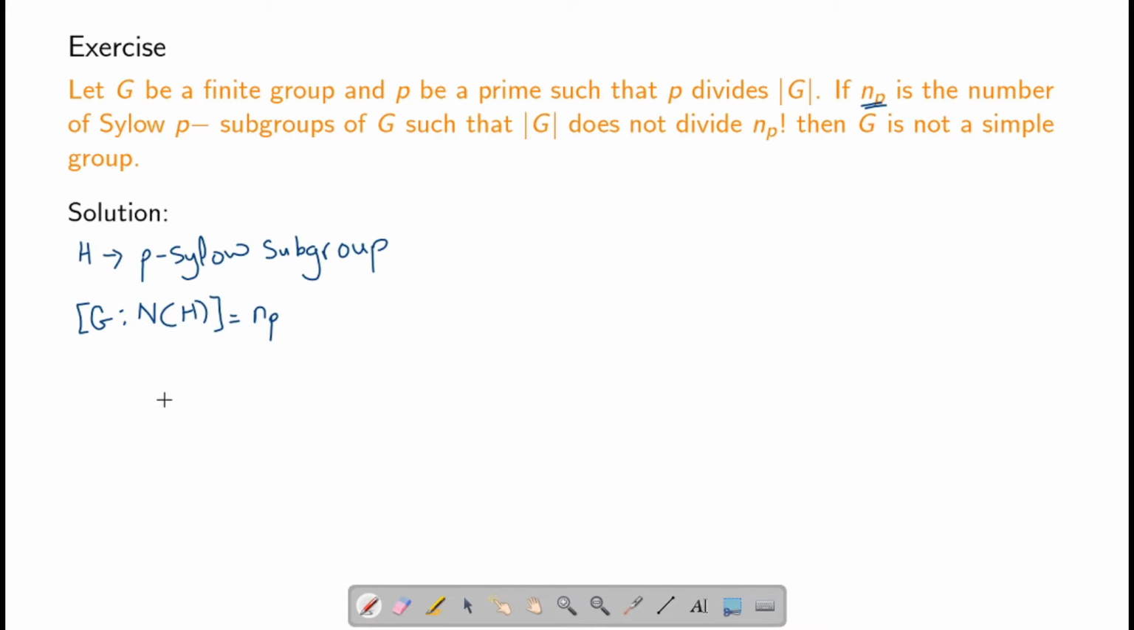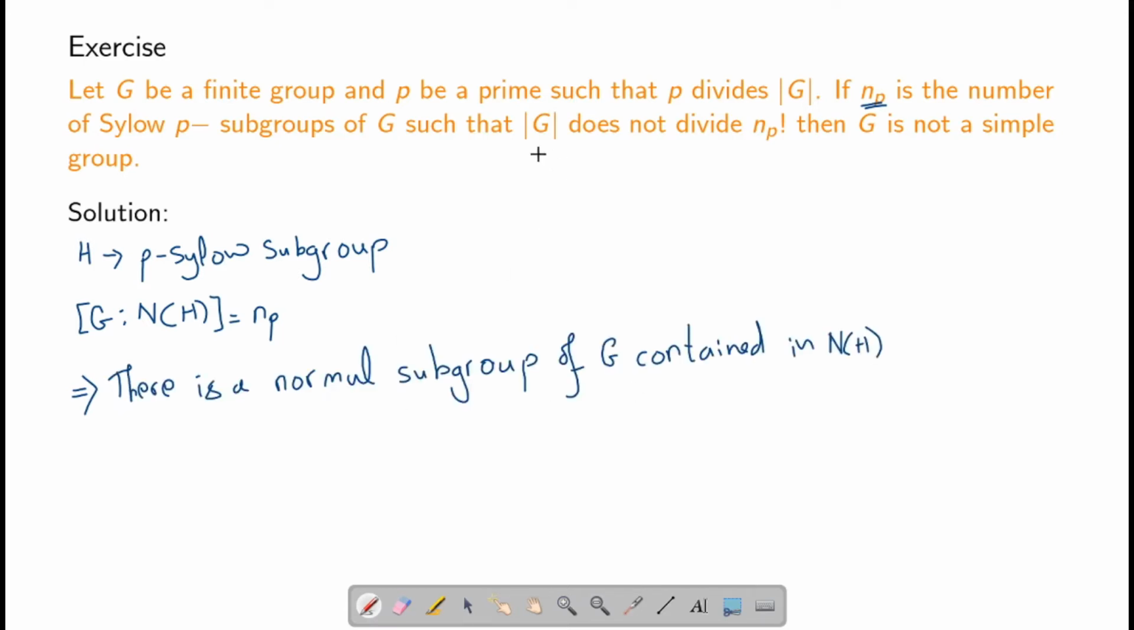Now notice here, we are saying that the order of G does not divide n_p factorial, which means that the order of G does not divide the index of N(H) in G, factorial. This means that there is a normal subgroup of G contained in N(H). So there is a nontrivial normal subgroup. Therefore, G will not be a simple group.